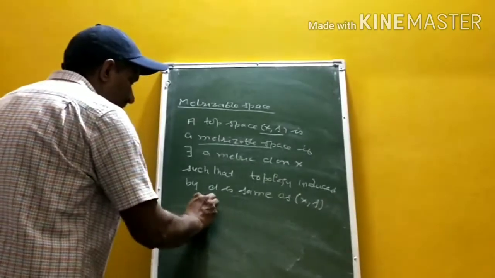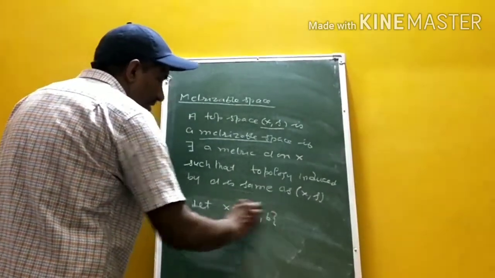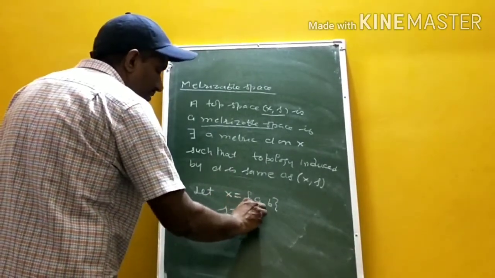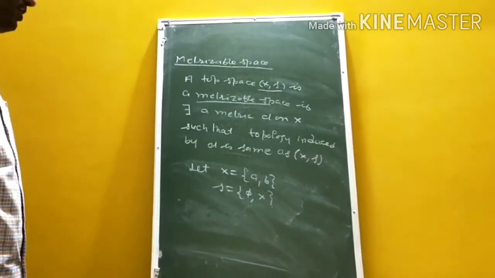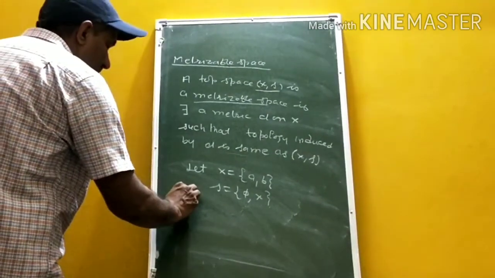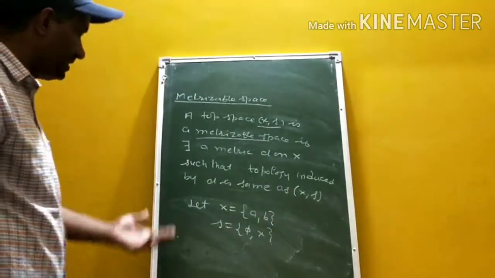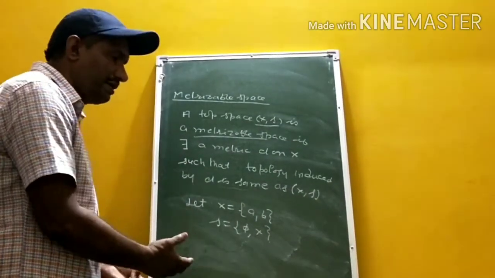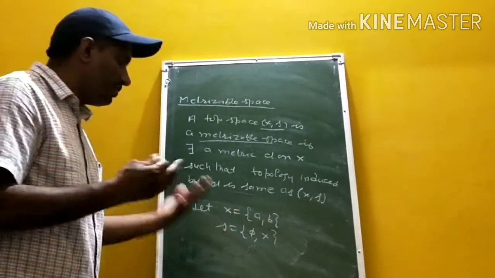Let X be a set having two elements and T be the trivial topology, or you can say the indiscrete topology, and we show it is not metrizable. If you define a metric on it, the open sets of the metric space and this topology are not the same.